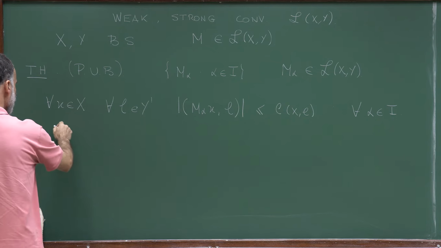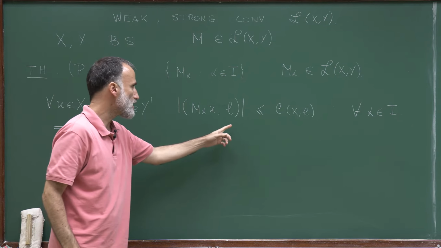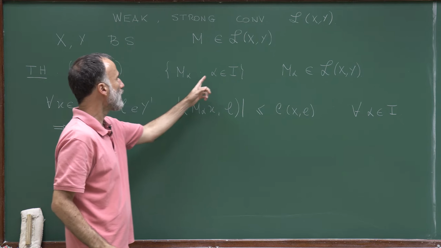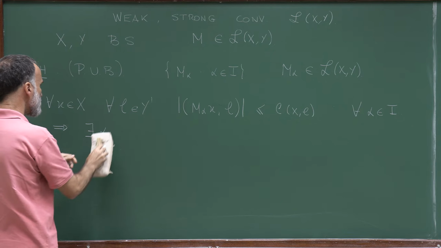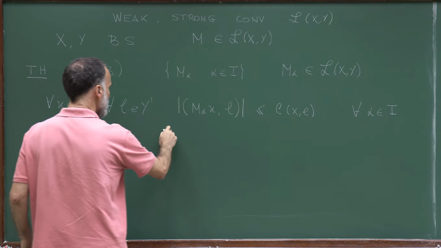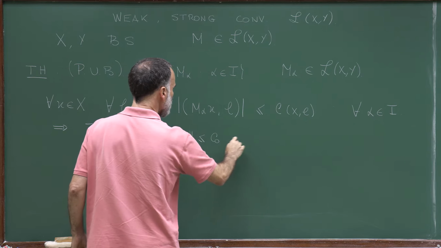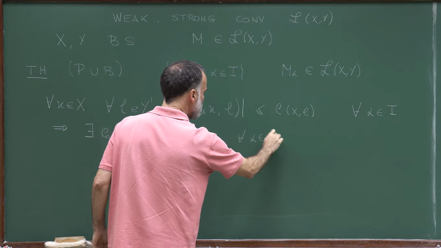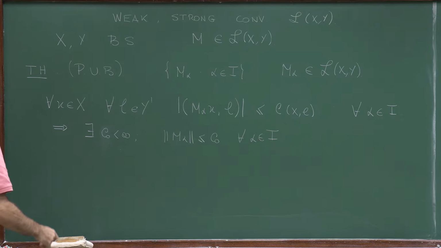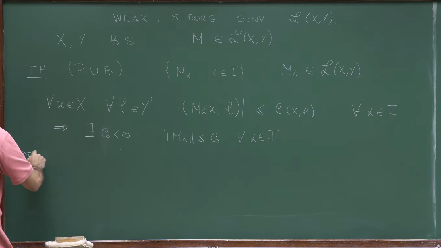And what I claim is that it follows from this assumption that this family is actually uniformly bounded, so that there exists a finite constant C naught such that the norm of M_alpha is bounded by C naught for all alpha in I. And, well, to prove this theorem, we will use the principle of uniform boundedness.